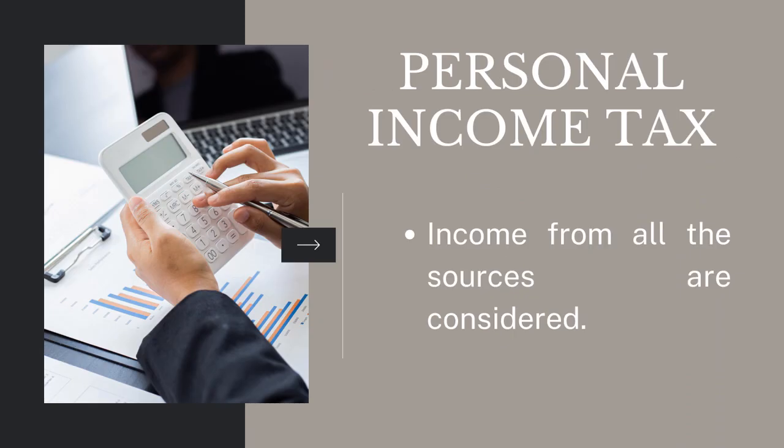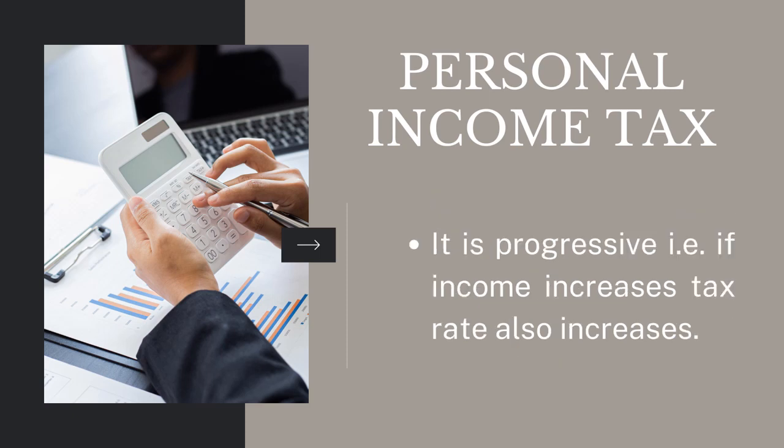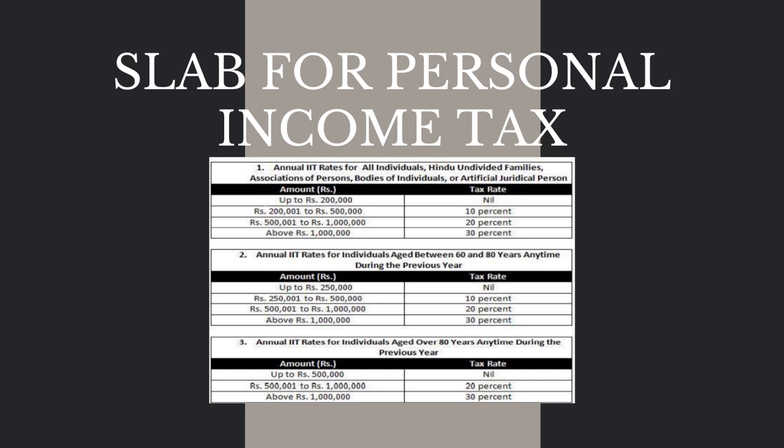Personal income tax. Income from all the sources is considered. Certain rebates, deductions, expenditures, and insurance are not considered for levy of tax. It is progressive. If income increases, the tax rate also increases. It is levied on the basis of slabs. Slab for personal income tax. This table is all about the annual income tax rates for all individuals and Hindu undivided families.